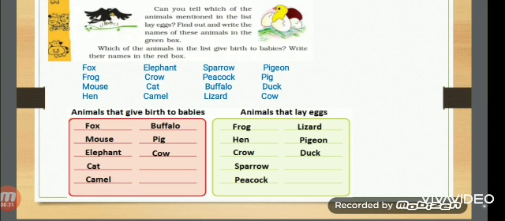I have already written the answer: fox, mouse, elephant, cat, camel, buffalo, pig, cow are animals that give birth to babies. In this green box, frog, hen, crow, sparrow, peacock, lizard, pigeon, duck are animals that lay eggs.